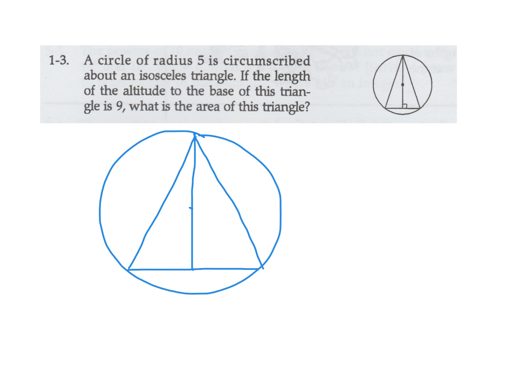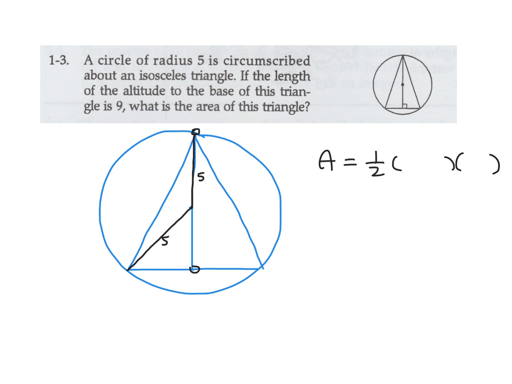Now, what do I do here? Well, what are we asking for? The area. So the area is equal to 1/2 base times height. Okay, well, first I'm going to join this from the center to the edge, and that's a radius. Now the radius is 5, so that means that's 5. And then the distance from there to there is also 5. So that's also a radius. And then the altitude they're saying is 9. So from this top to this bottom is 9.